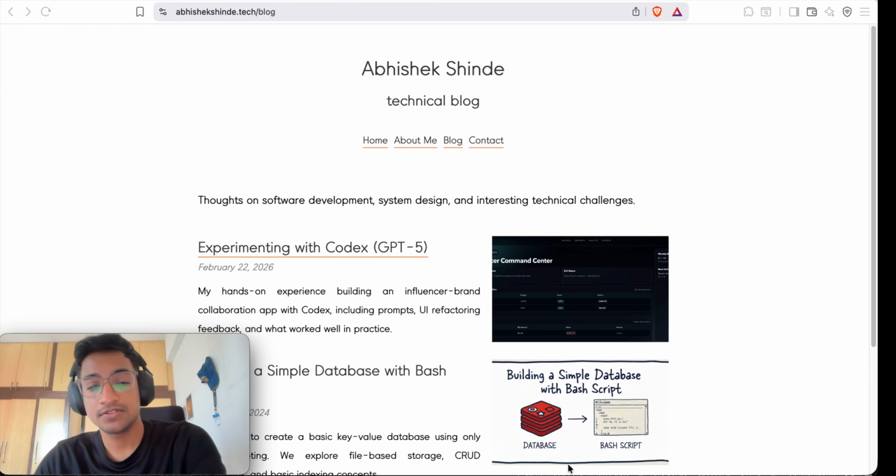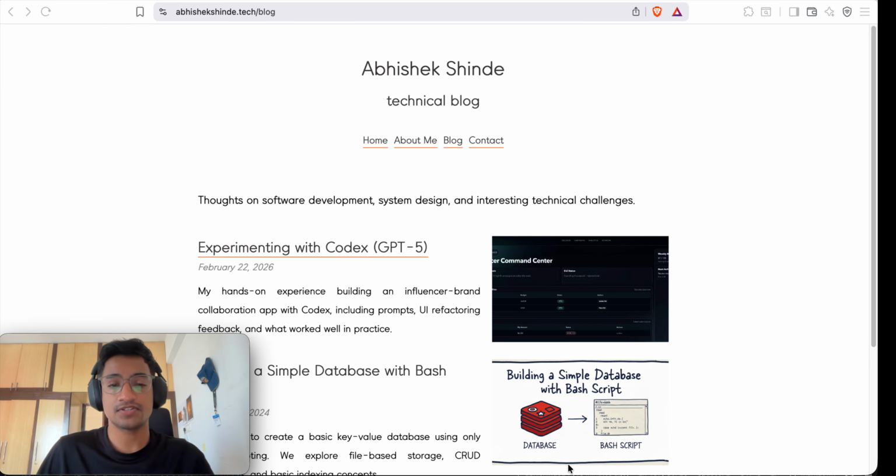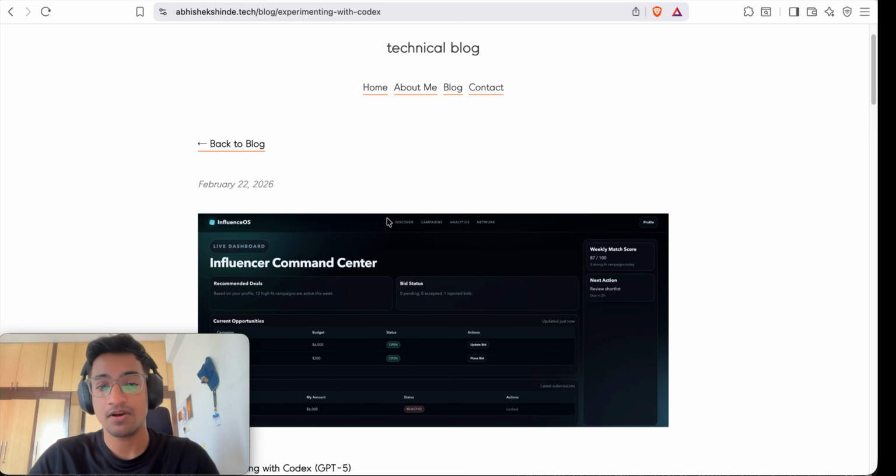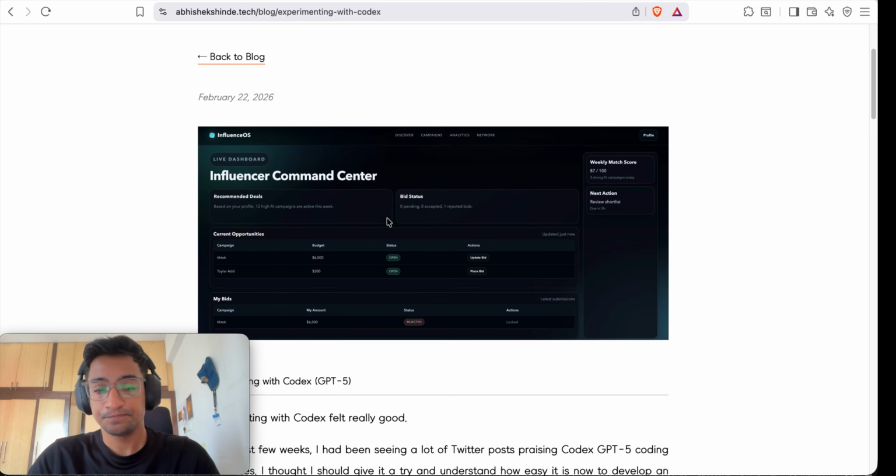For the last few weeks, I was continuously hearing from people how good Codex is at coding and how it develops an application at a very rapid speed. I use Codex in my technical work in my office, but I wanted to experiment with it on my side project. So I created one project which we call Influencer OS.